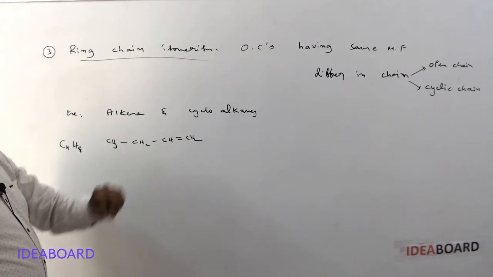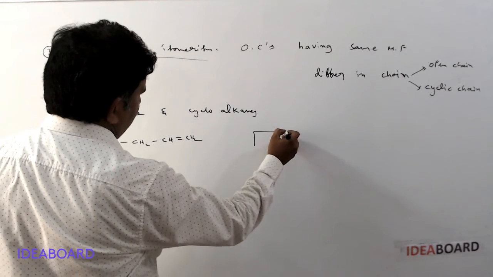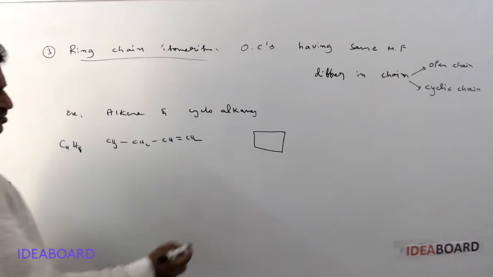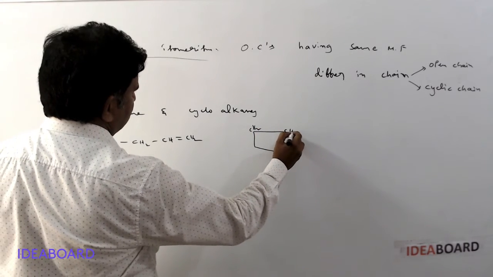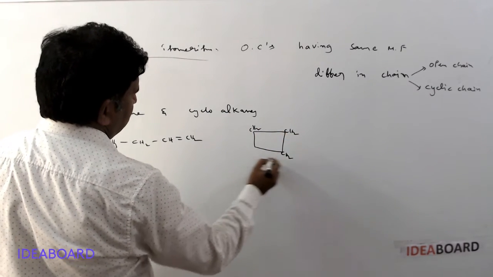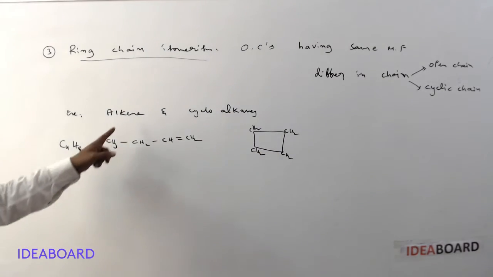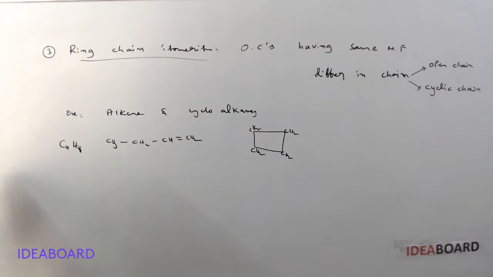Here it has 4 carbon atoms and 1 double bond. And the cycloalkane here is cyclobutane, where a CH2 is present at each corner. So this alkene and cycloalkane are ring chain isomers.